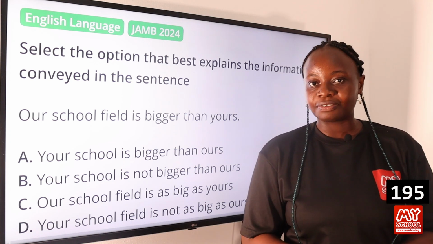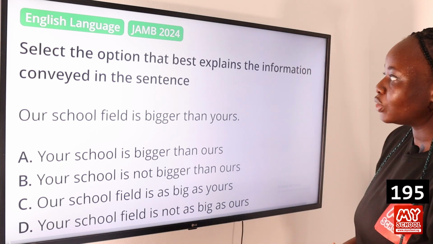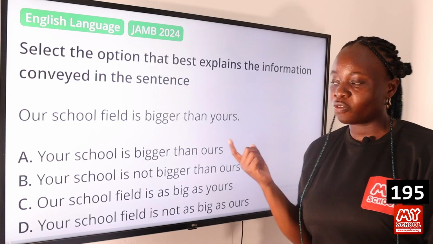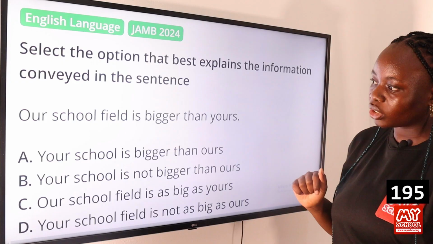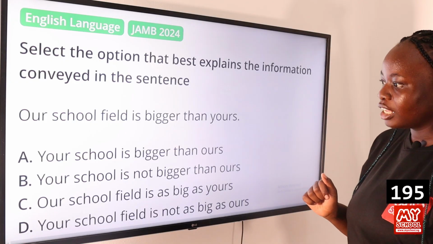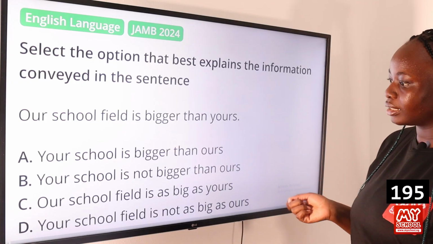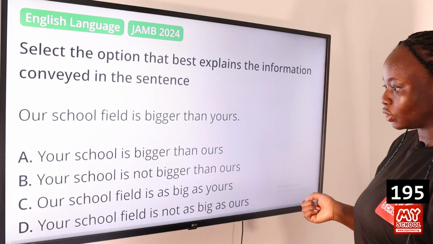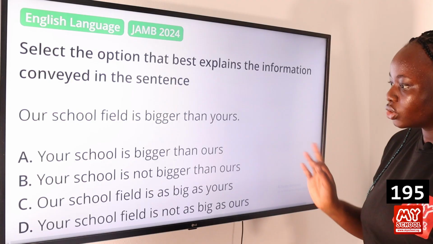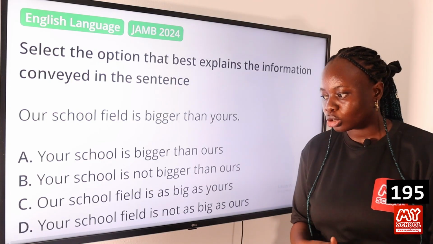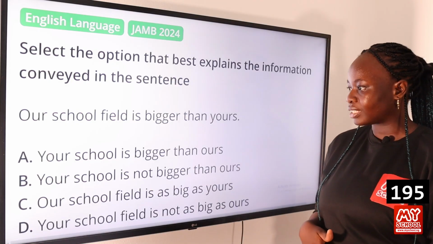Now to question 195. Again, we have to select the option that best explains the information conveyed in the sentence. Our school field is bigger than yours. Option A, your school is bigger than ours. B, your school is not bigger than ours. C, our school field is as big as yours. And D, your school field is not as big as ours. So the answer to this question is option D, your school field is not as big as ours.